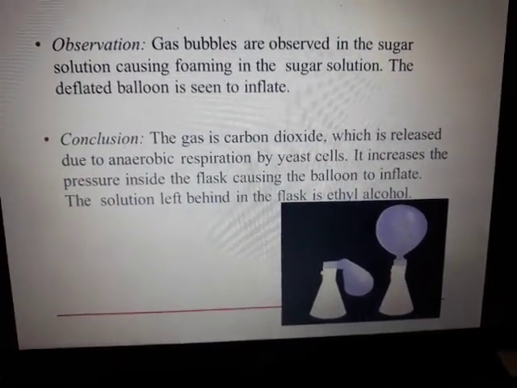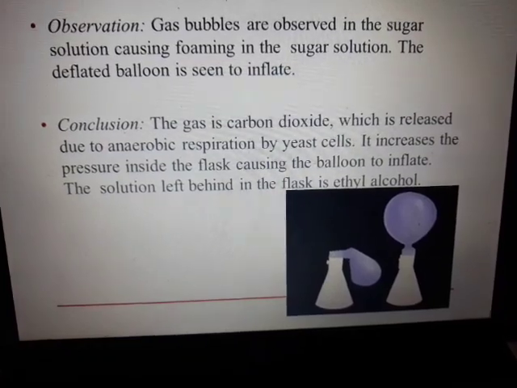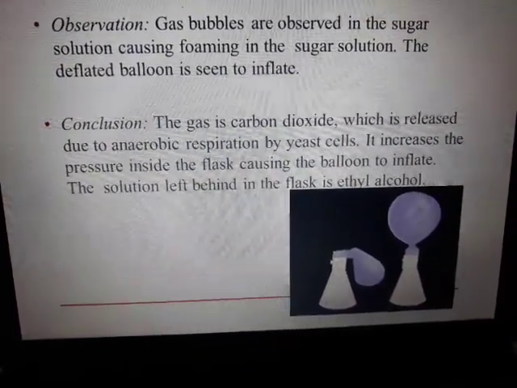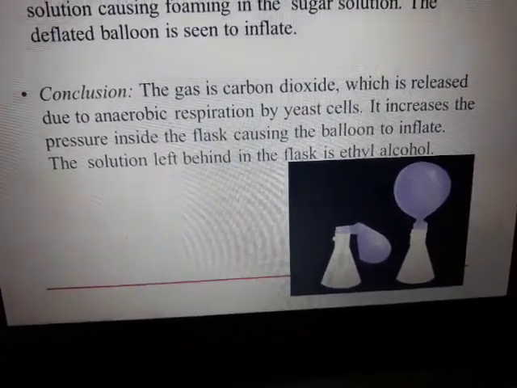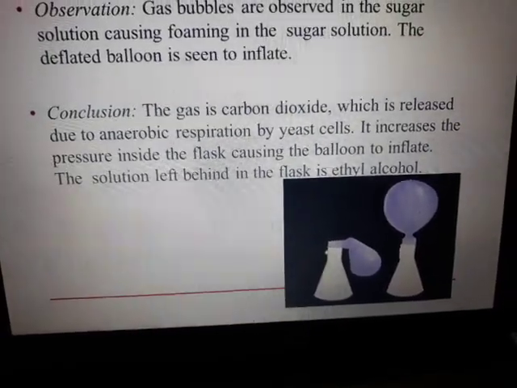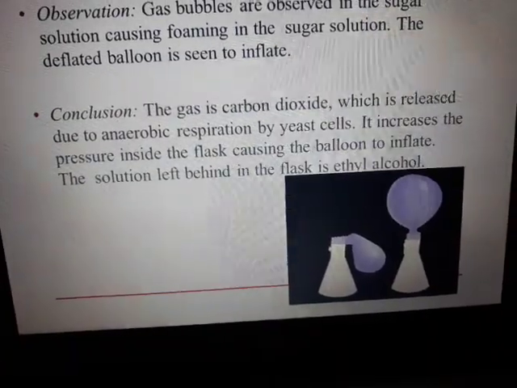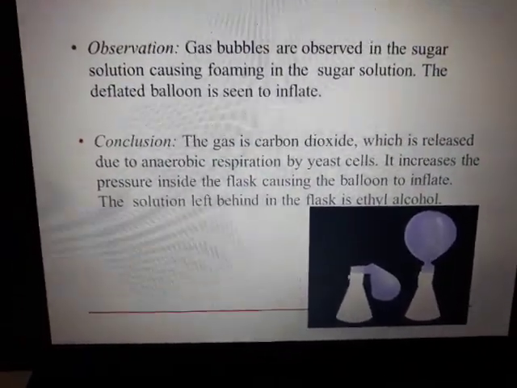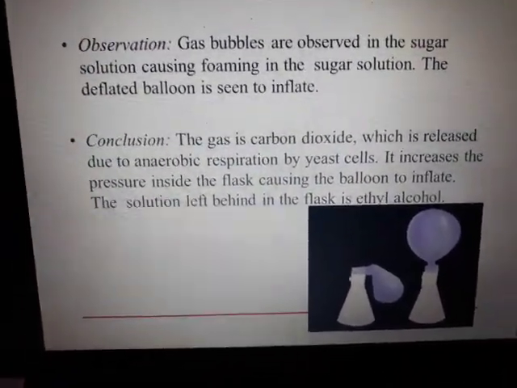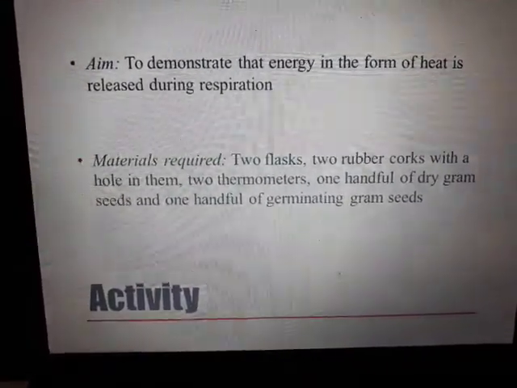It is coming from the baker's yeast, released due to anaerobic respiration by the yeast cells. It increases the pressure inside the flask, causing the balloon to inflate. The solution left behind in the flask is ethyl alcohol, because ethyl alcohol is the end product in the case of anaerobic respiration.